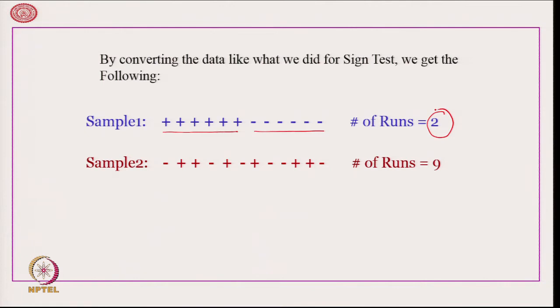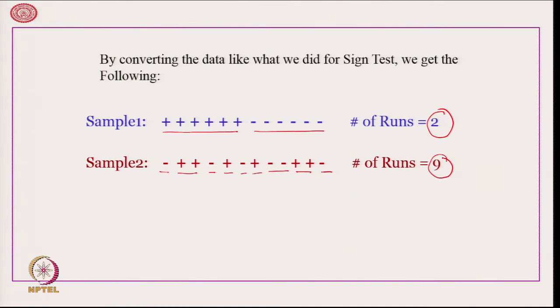However, with respect to the second sample, we get minus, plus, plus, another minus, plus, then one minus, plus, minus, minus, plus, plus, minus. That means the 6 plus and 6 minuses are very nicely intermingled among themselves, and we get that the number of runs is equal to 9.